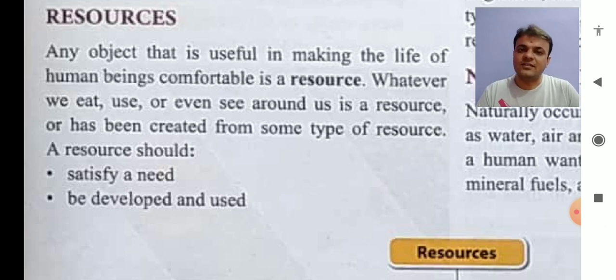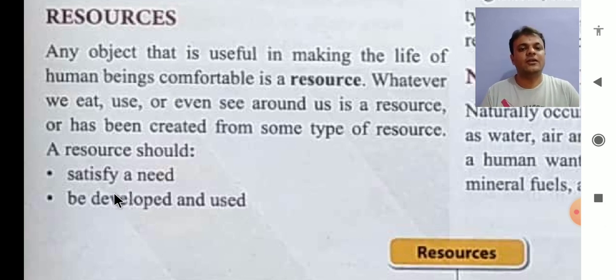For example, if you are thirsty and you have a diamond of 1 crore rupees, it is not a resource for you because you are thirsty and you need what? Water. So a diamond cannot satisfy the need for water, so it is not a resource at that time. But if you want to go to some function and you have golden or silver earrings, then they are resources for you, because you need to look very beautiful or handsome at that time. Those ornaments are a resource for you.